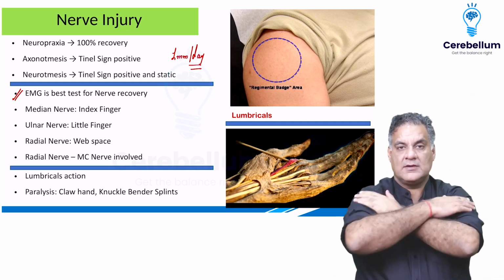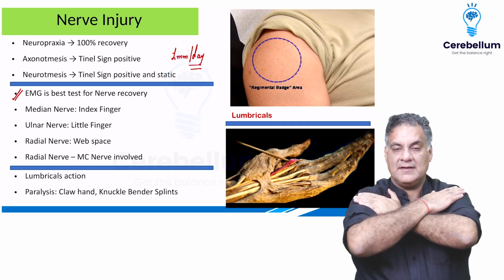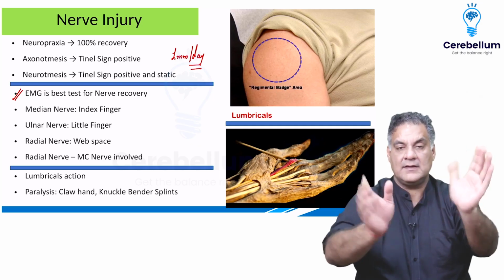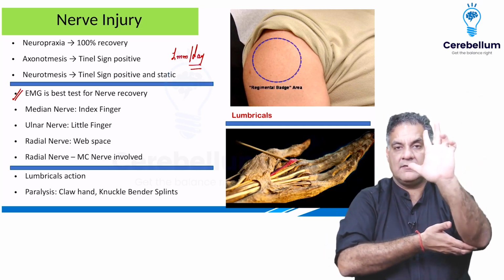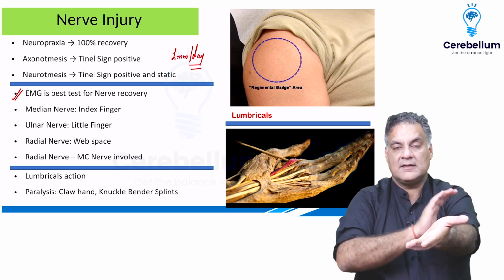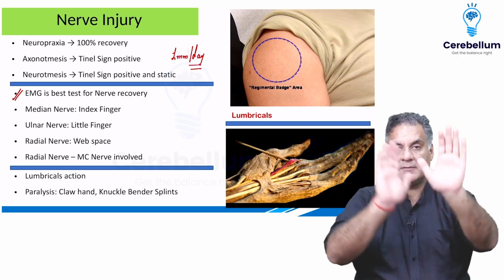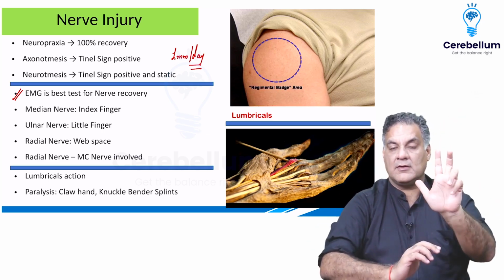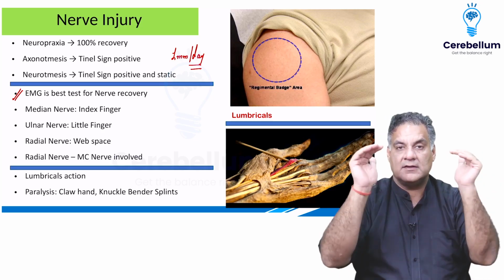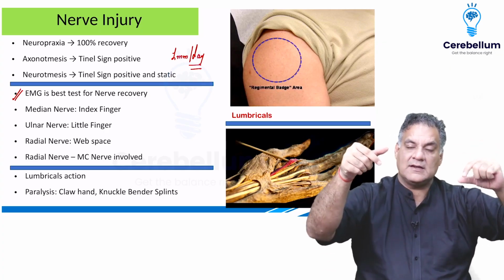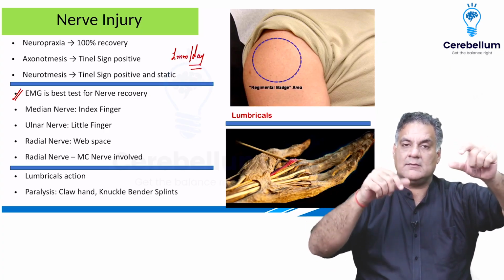So coming again, around shoulder, axillary nerve, regimental badge area. Around humerus, radial nerve, wrist drop, correction by cock-up splint. Behind the medial epicondyle, ulnar nerve, ulnar claw hand, correction by knuckle bender splint. Around the head of radius, the posterior interosseous nerve, pure motor branch, finger drop. Around the wrist, the median nerve causing the median claw hand and other signs, we will talk about it. The knuckle bender splint is given for both ulnar and median. Ulnar is more common than median, so ulnar more than median.